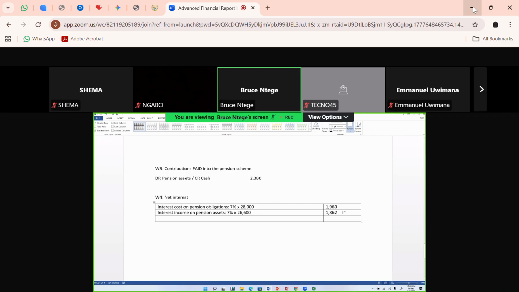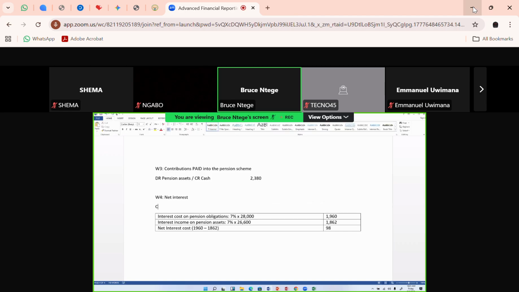1,862. So you see that the interest expense or cost is bigger than the interest income. The 1960 is bigger than 1862. So in this case, I have a net interest cost, which is mathematically the difference between 1960 minus 1862. So my net interest cost, if I use my calculator, is 1960 minus 1862. I have 98. My net interest cost is 98. So now that I've calculated it, the first thing I've done here was to get it computed. So you don't expect the examiner to have given you that figure.